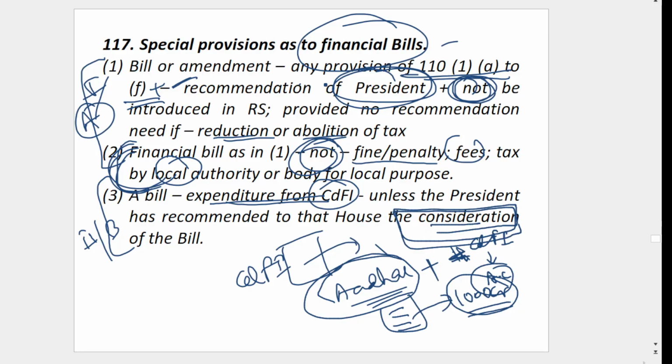For category 1, the President's recommendation is required. And then it should not be introduced in Rajya Sabha. It should be introduced only in Lok Sabha, that is the House of the People. Then 117(3), category 2 or category B, financial bill. So 117, financial bills. Money bills, I told, is Article 110. Financial bill category 1 means 117(1). Financial bill category 2 or category B is 117(3).